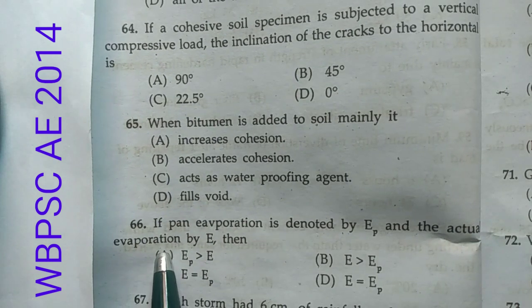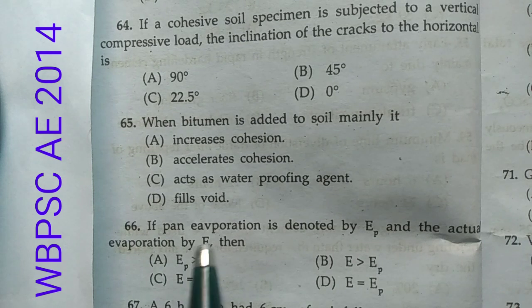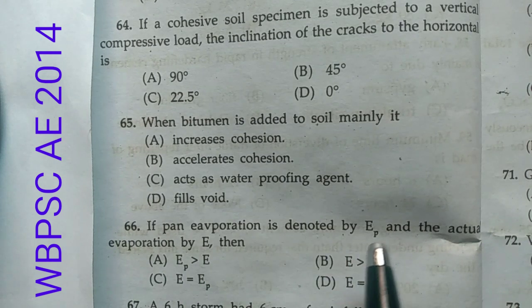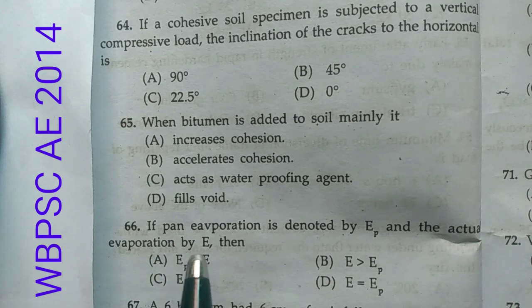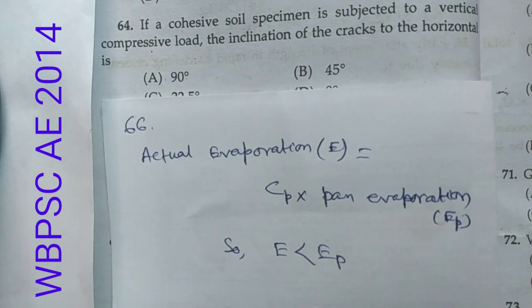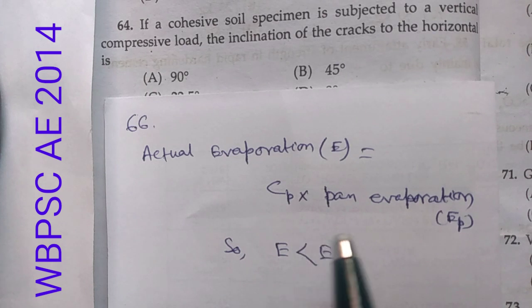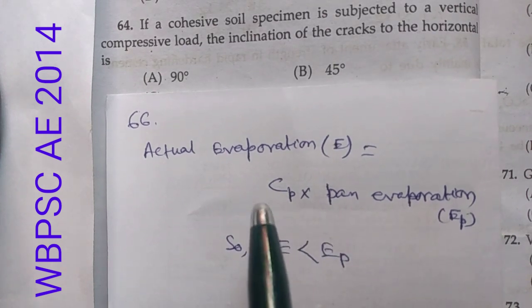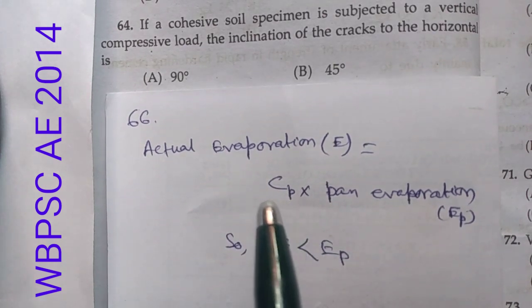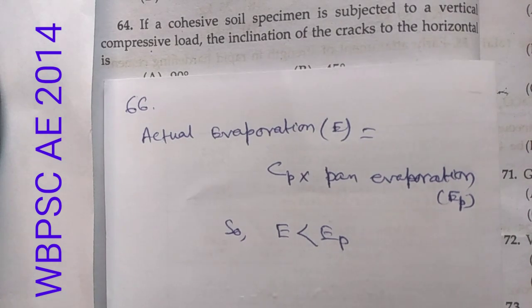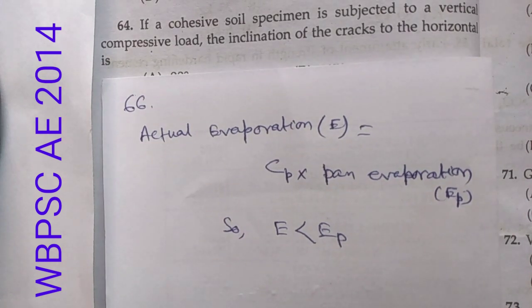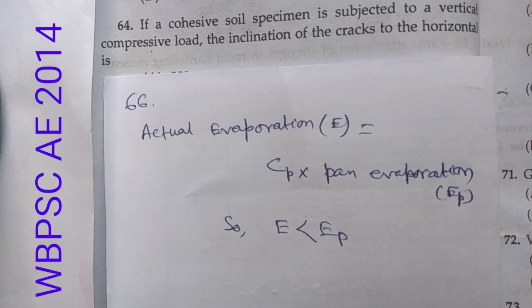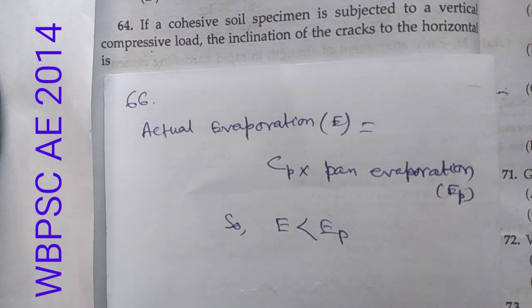Now 66. If pan evaporation is denoted by EP and actual evaporation is E, then what should be the answer? Now we know that the actual evaporation E equals Cp into pan evaporation, where Cp is the pan coefficient for different types of pan, such as class A pan, ISI pan, Colorado sunken pan, USGS floating pan.